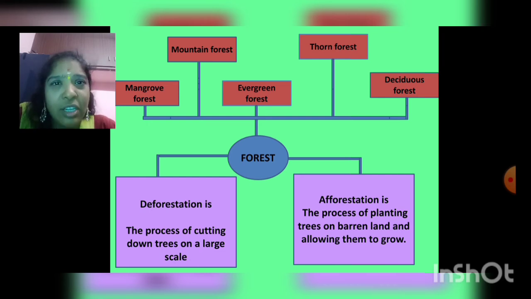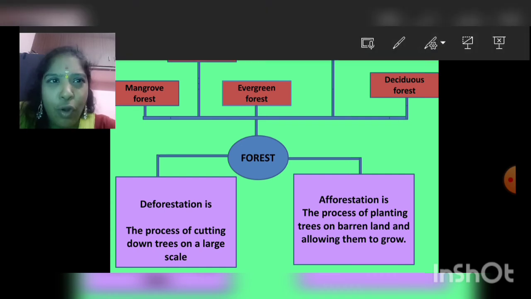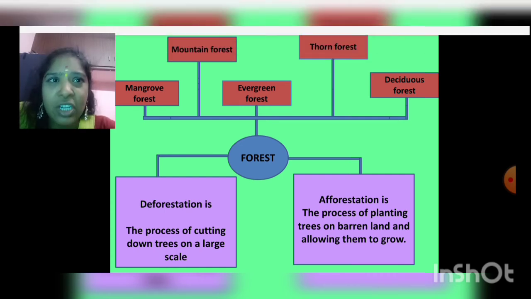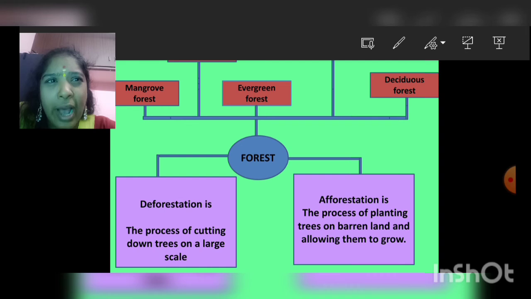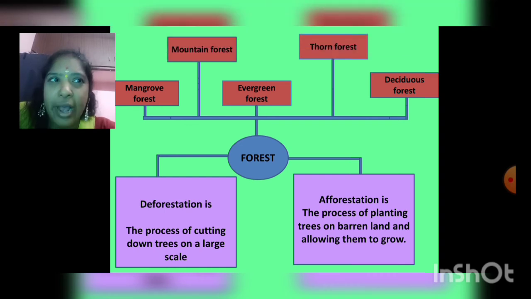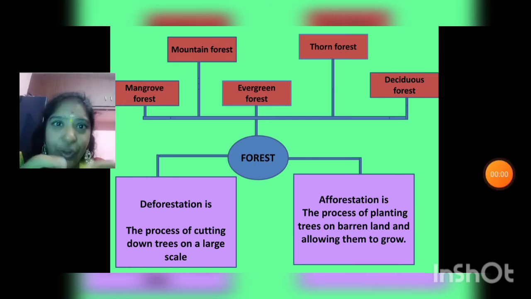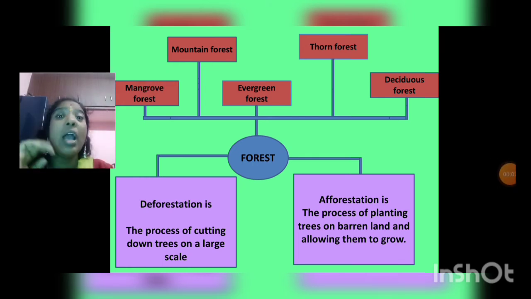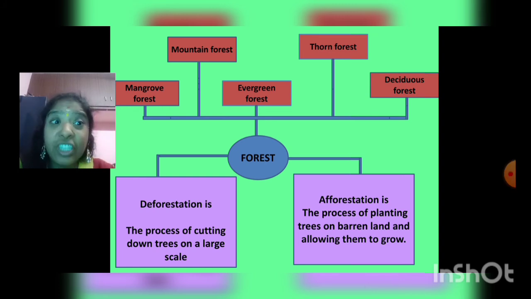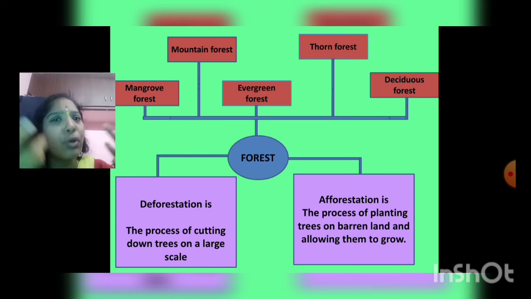As you learned in your previous video, the types of forest are evergreen forest, mountain forest, thorn forest, and deciduous forest. In this video, you have learnt about deforestation and afforestation. Afforestation is the process of planting trees on barren land and allowing them to grow.